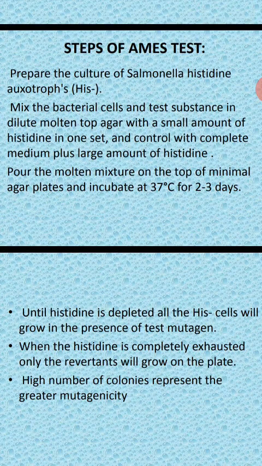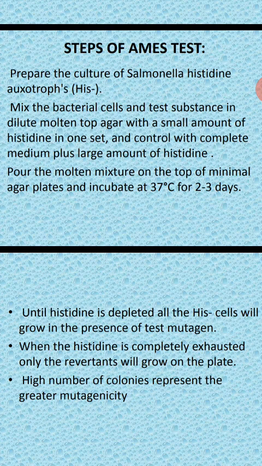So first, what you have to do is prepare the cultures of Salmonella histidine auxotrophs. Auxotroph means it does not contain the histidine-producing gene. Okay, after preparation of the culture of Salmonella histidine auxotrophs, they won't synthesize histidine.